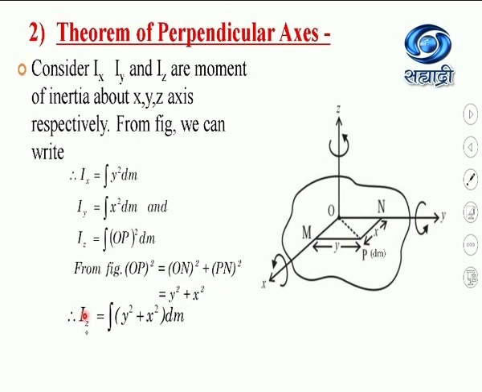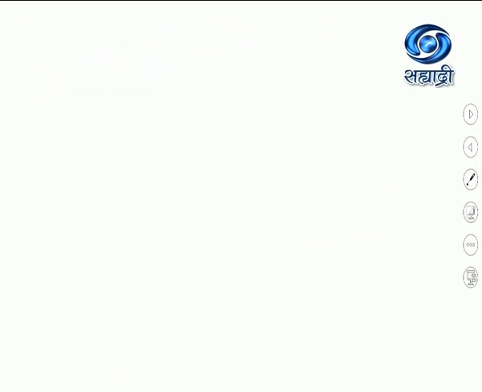So moment of inertia about the Z axis is integration of Y square plus X square into dm. So I can separate the term. Iz is equal to integration of Y square into dm plus integration of X square into dm. Now this Y square into dm is the moment of inertia about the X axis, and X square dm is the moment of inertia about the Y axis. So Iz equal to Ix plus Iy.